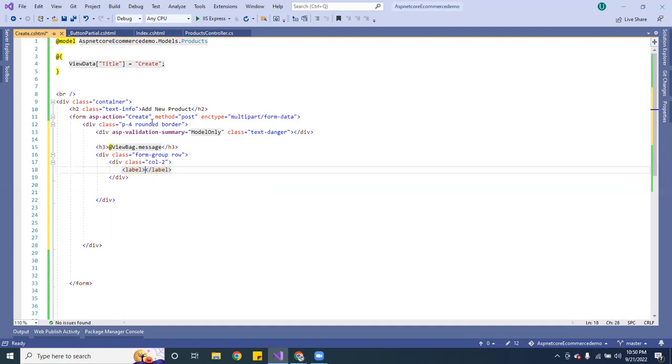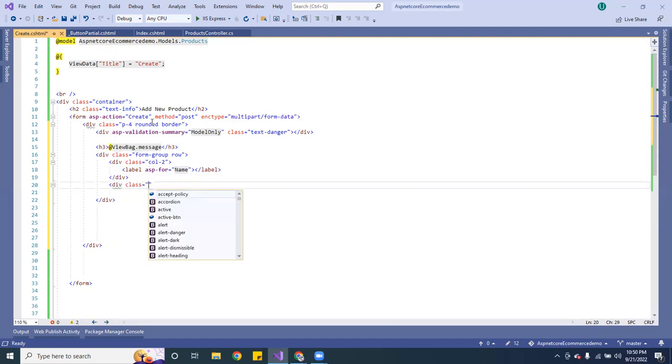Inside the label, I am going to give it asp-for, and this is going to be Name. Okay, so again, I'm going to do another div, and here I am going to give it a col-5.